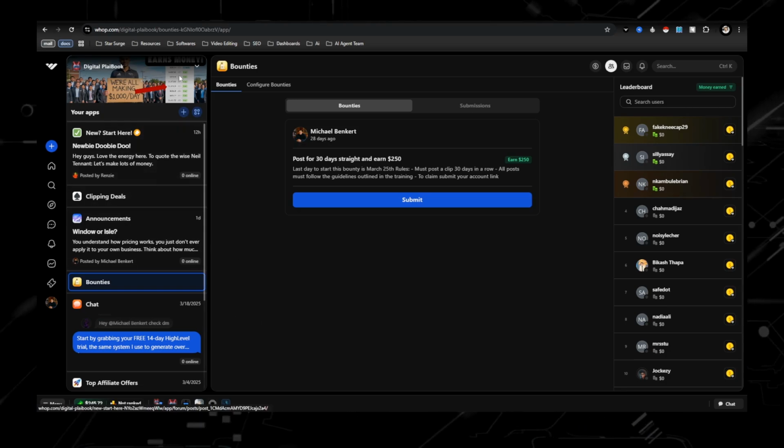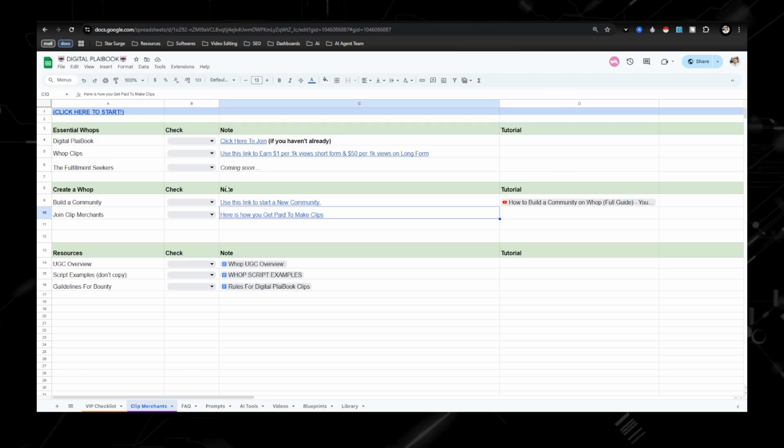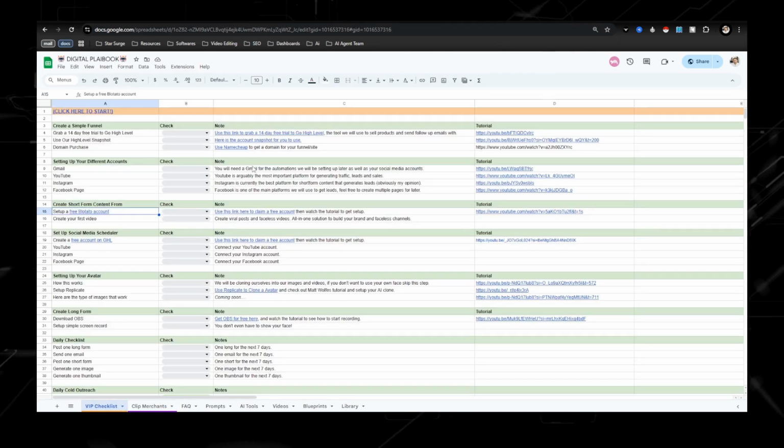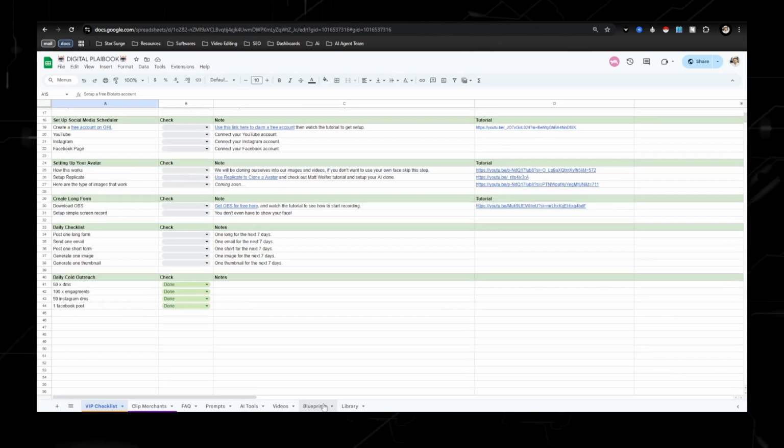So if you have any questions or you want answers to anything, go ahead and join the WAP. Like I said, how to maneuver through this Google Sheet, just these tabs down here, if you can see.